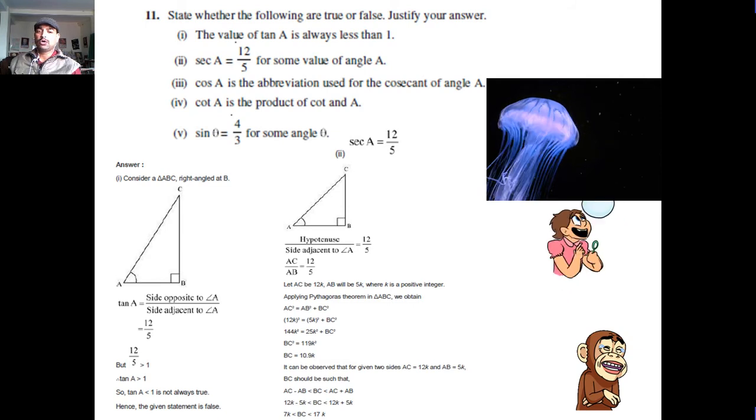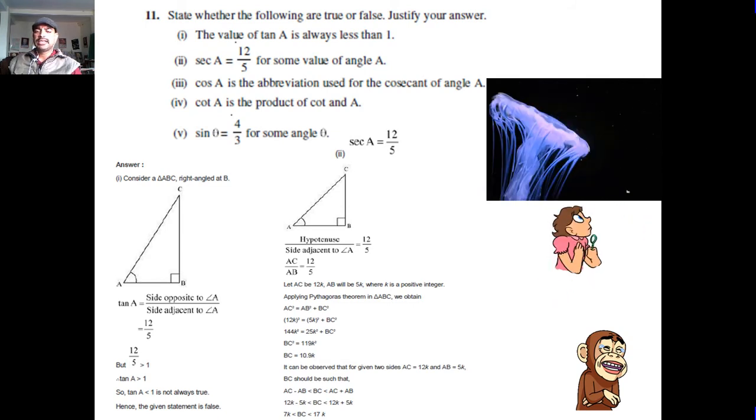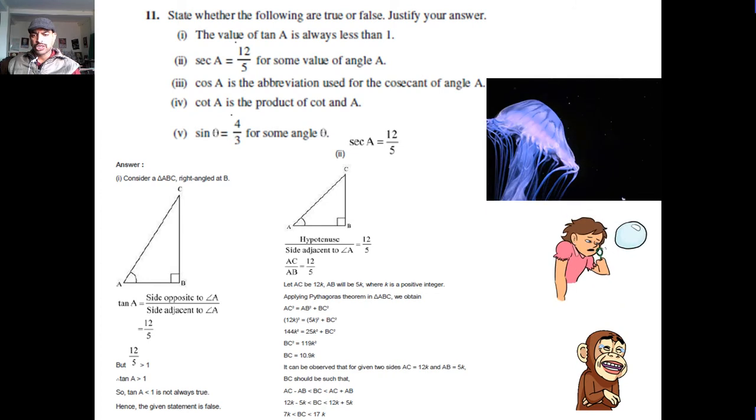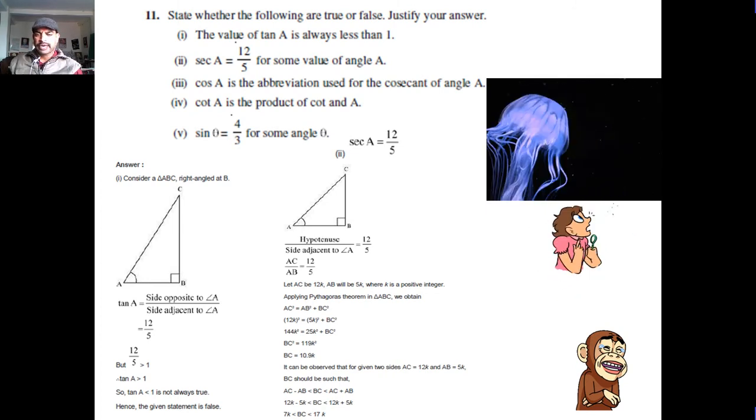Second, sec A is equal to 12 upon 5. Hypotenuse upon side adjacent to angle A, 12 upon 5. AC upon AB, 12 upon 5. Let AC be 12K, AB will be 5K, where K is a positive integer. Applying Pythagoras theorem, BC is equal to 10.9K.